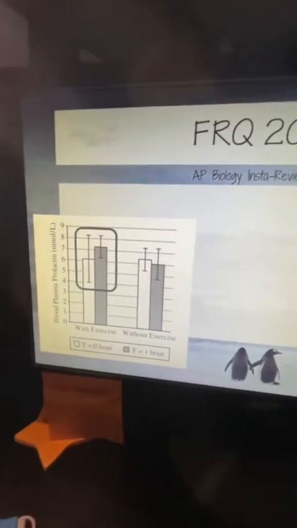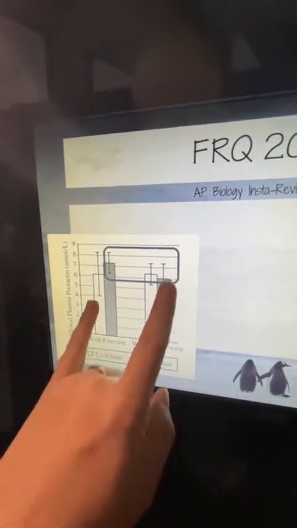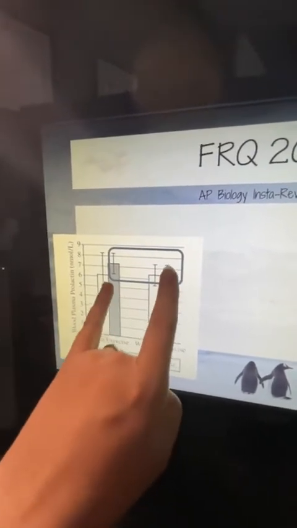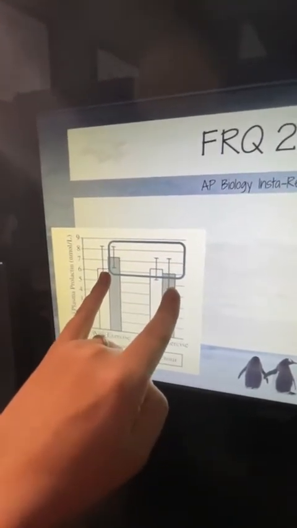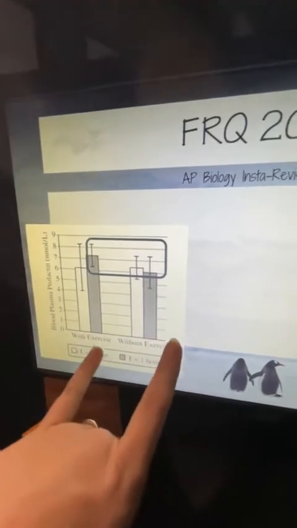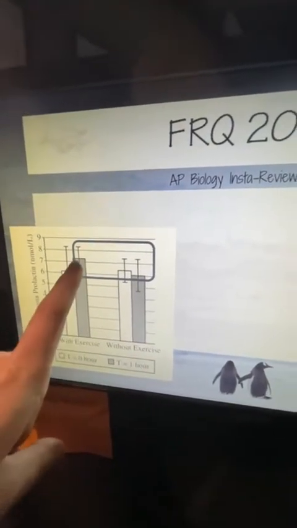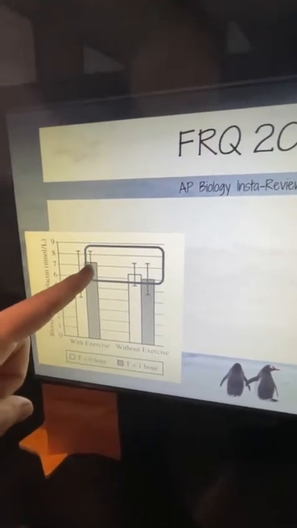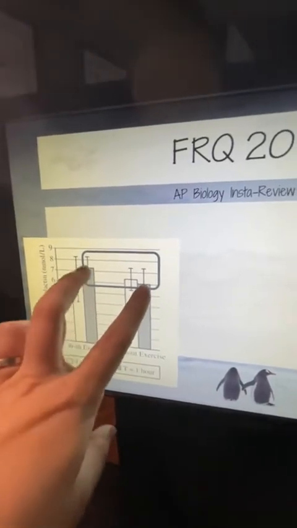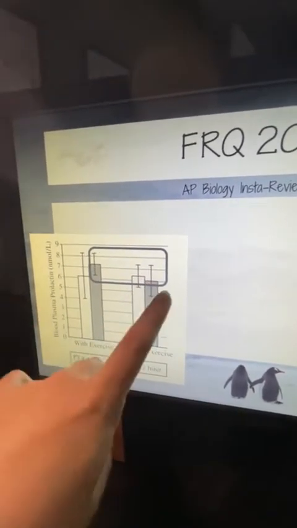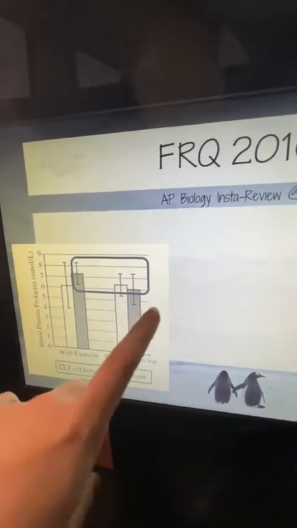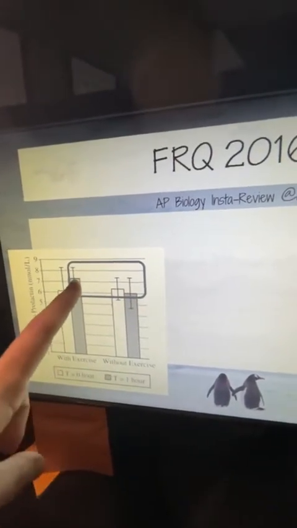You can also look at, and I couldn't ignore this one, if we lose these two right here. If you look at the 1 hour with exercise and 1 hour without exercise, you're also going to say that we have an increase in our mean with exercise.